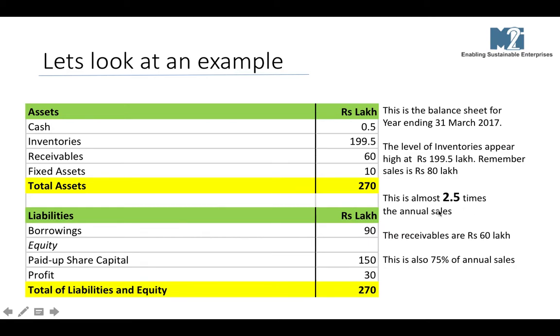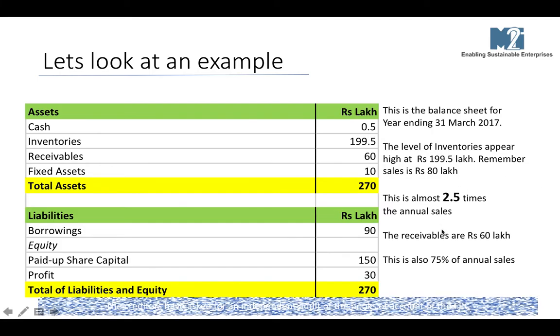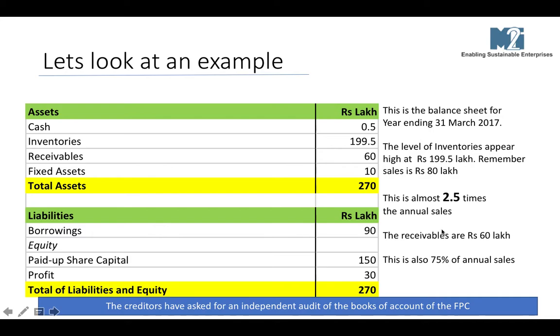What does this imply? This implies that whatever Unnati manages to sell during 1 year, its inventories are 2.5 times that amount, or its inventories are sufficient for sales of 2.5 years. Also, the receivables are very high at 60 lakhs. This is 75% of annual sales. Having looked at these numbers, the creditors of Unnati have asked for an independent audit of the books of accounts.